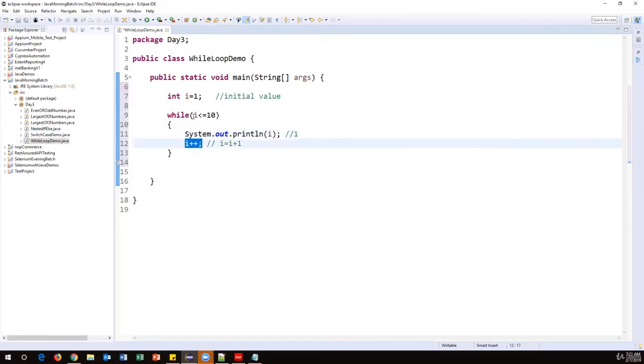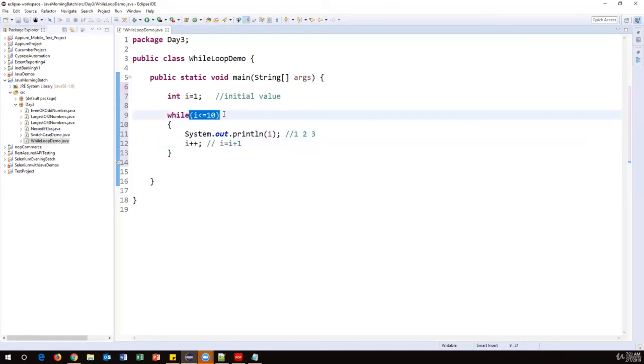Now currently I value is 2. 2 less than or equal to 10. Condition is true. Now it will print the I value, which is 2. Now again I plus plus, so it becomes 3. Again it will go up. 3 less than or equal to 10, so the condition is true. Now I value 3 is printed here. Now again it is incremented to 4.